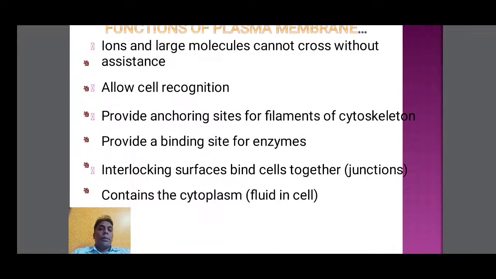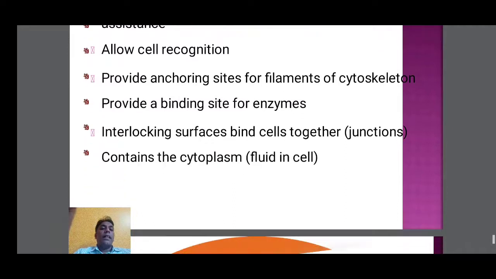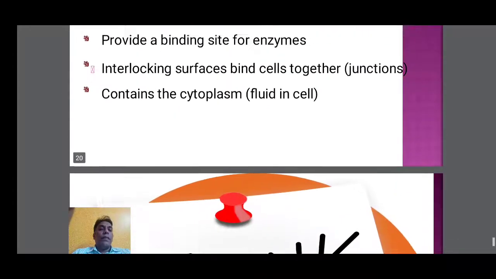Function of the plasma membranes. Next one, ions and large molecules cannot cross without assistance. At the same time, the membrane allows cell recognition, through the proteins. It provides anchoring sites for filaments of the cytoskeleton, so the cytoskeleton filaments anchor at the proteins of the membrane. It provides a binding site for enzymes. Interlocking surfaces bind cells together. It contains the cytoplasm. These are the functions.